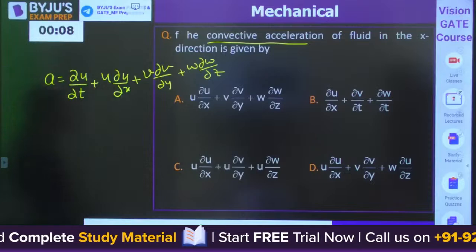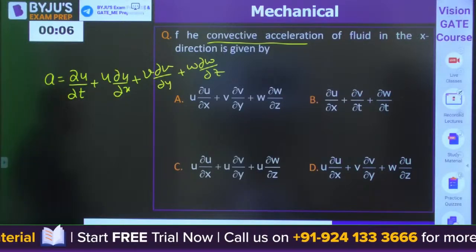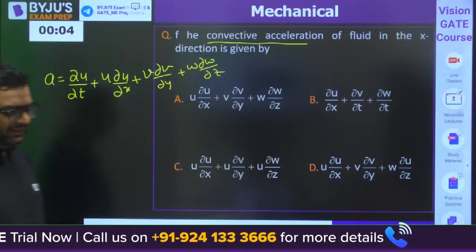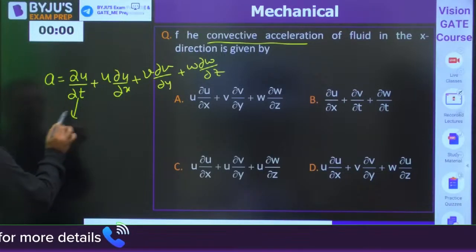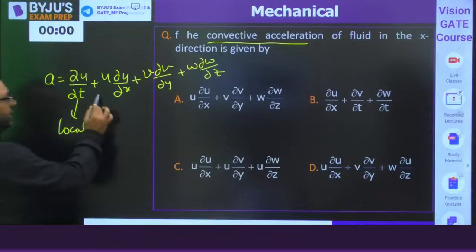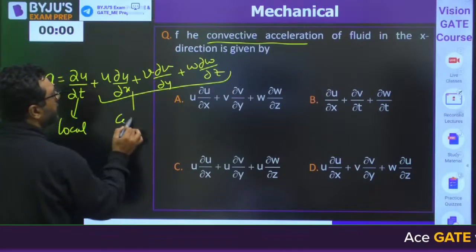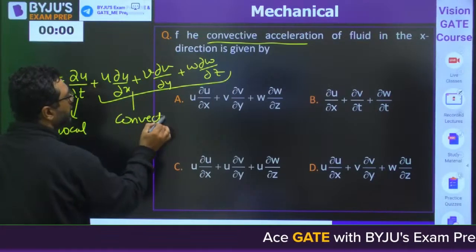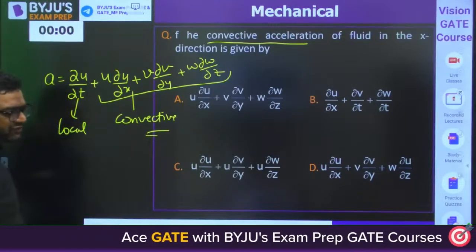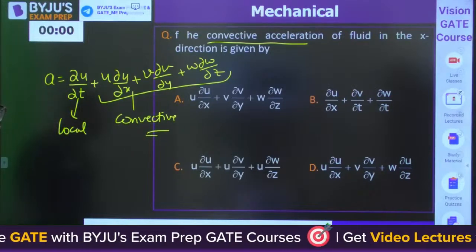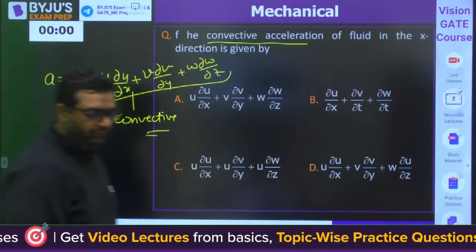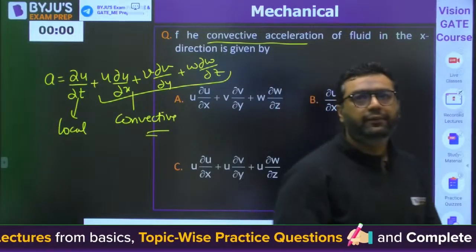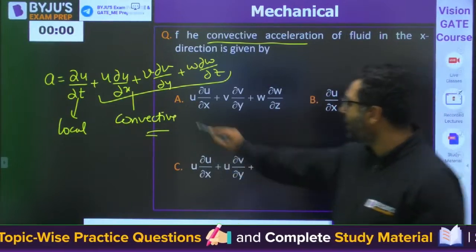Out of this, which one is showing the convective part? So dear, this first term is said to be local, and the rest is said to be convective. So the answer for this question will be A. A would be the right answer.